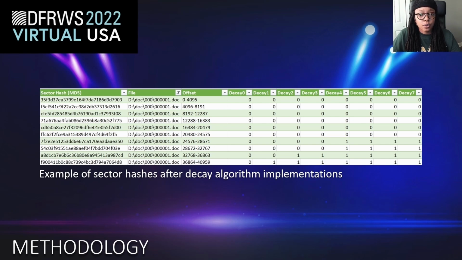That is the ground truth of the govdocs files, and they have not been touched or decayed or changed in any way. So for this file, as you can see all the way down, we have a 0 for not decayed, and 1 represents decayed. And as the decay iterations go, we iterate every 10% and decay more and more. You can see how the sector decay status changes over time.